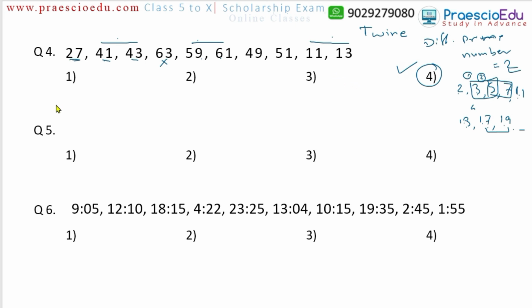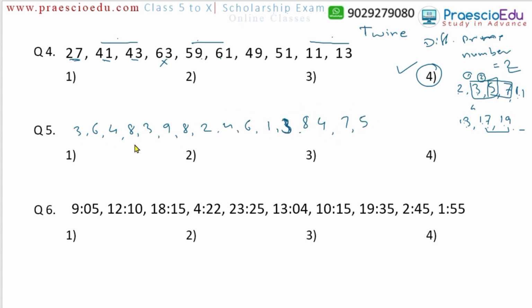Now question number 5. In this number series below, how many pairs have numbers whose product is 24? Okay, I missed mentioning it here. Just a minute. I wrote down 3, 6, 4, 8, 3, 9, 8, 2, 4, 6, 1, 3, 8, 4, 7, 5, 0, 3. What is the question?